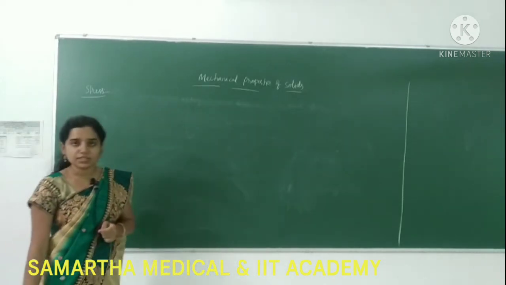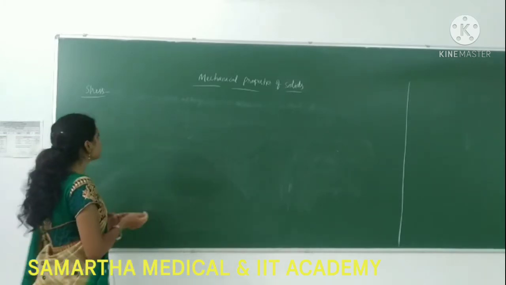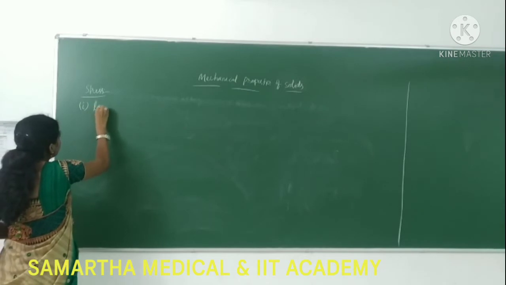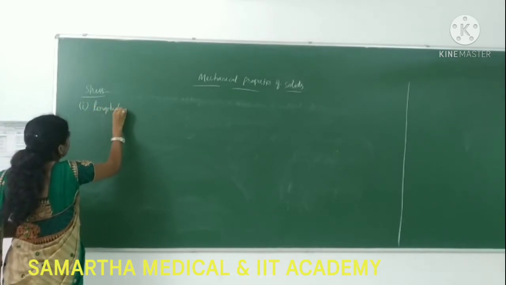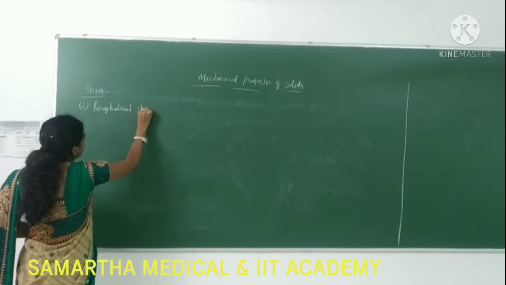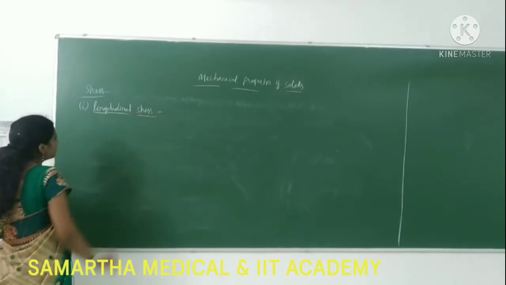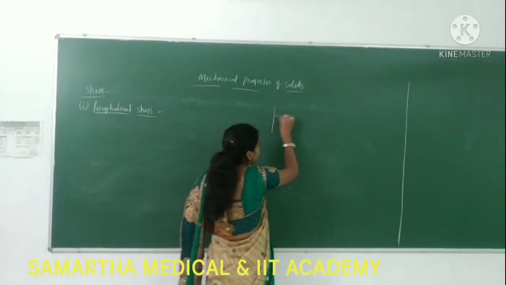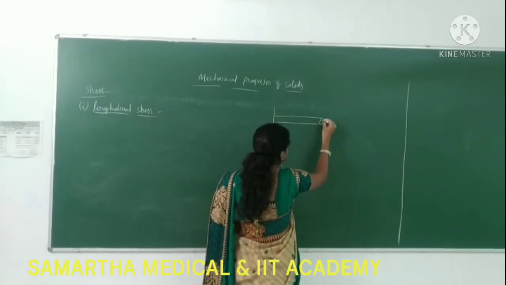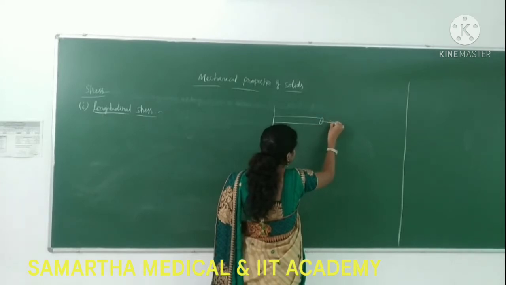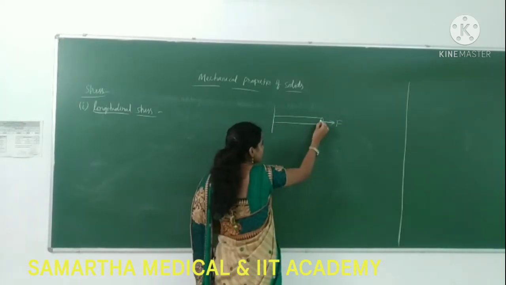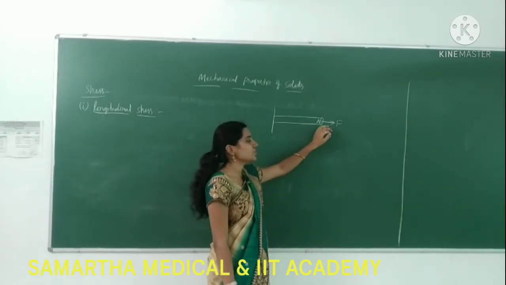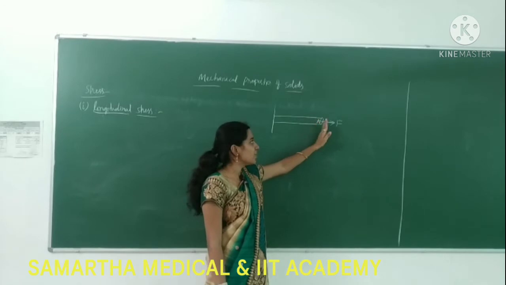Then next we will discuss the types of stress. The first type is longitudinal stress. Longitudinal stress is like this: we have taken the same rod again, and on this we are applying the force in this direction. This is the area we have taken. What is the angle between the force and the area here? How is the force acting?